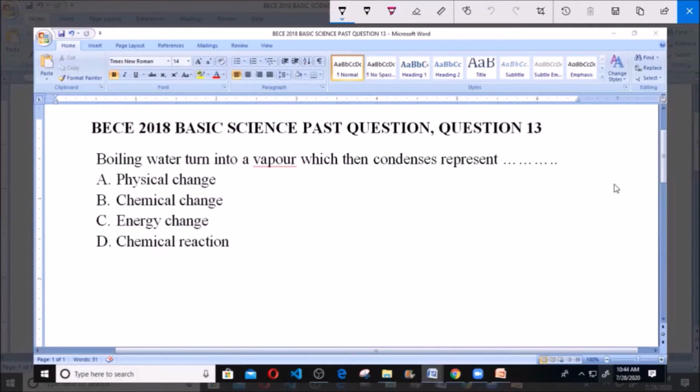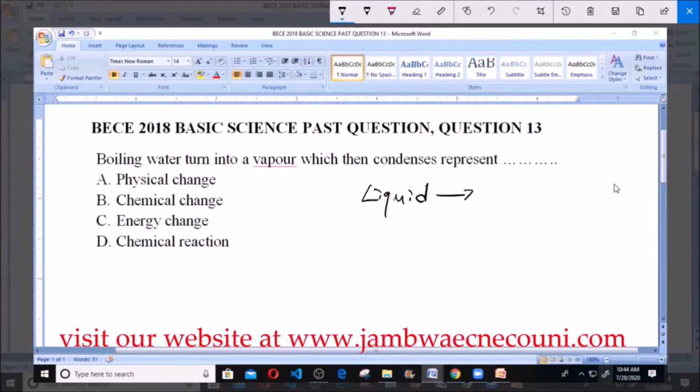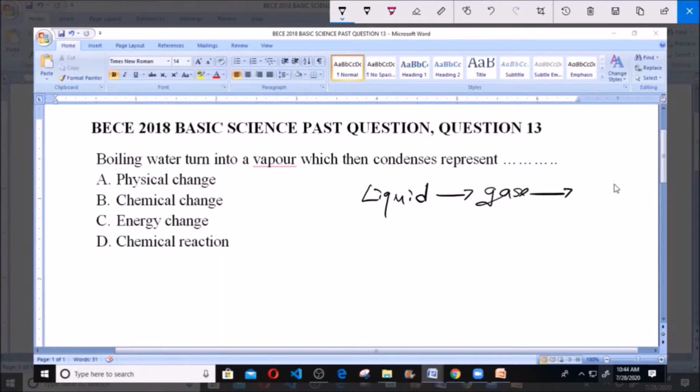So before we pick our answer, let's look at this critically. They said boiling water, which is a liquid. The water is in a liquid form, turns into vapor. Now like we know, vapor is in gaseous form, which is a gas, and then condenses. When it's condensed, it's going back to the liquid form. So we have the water, we have the vapor, and then we have the water back.